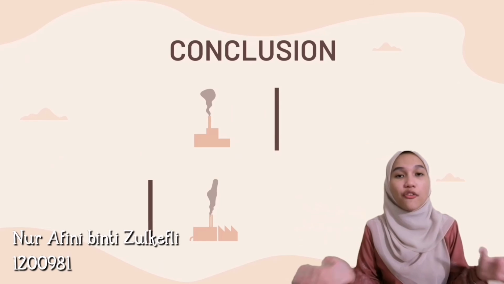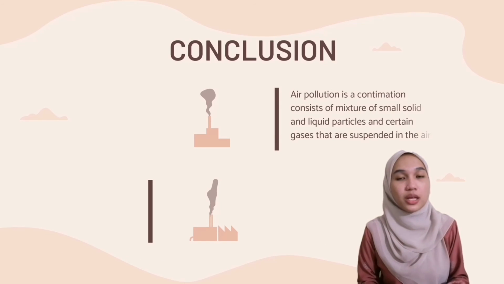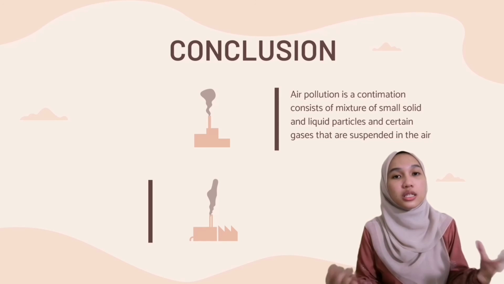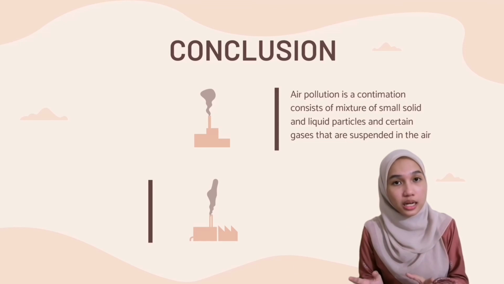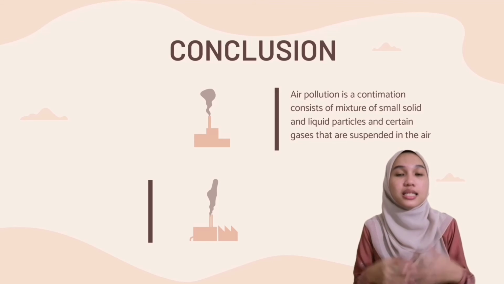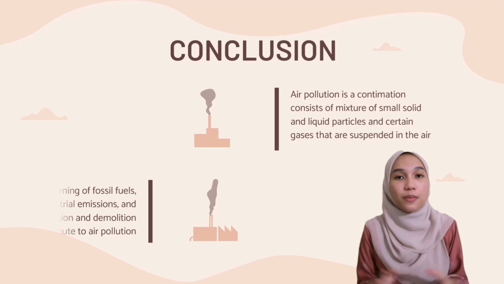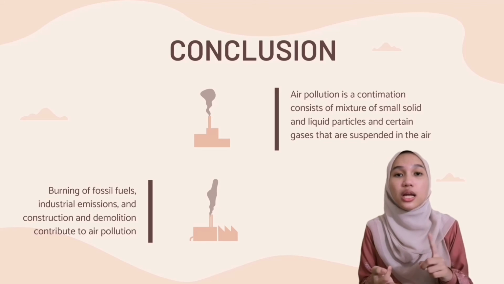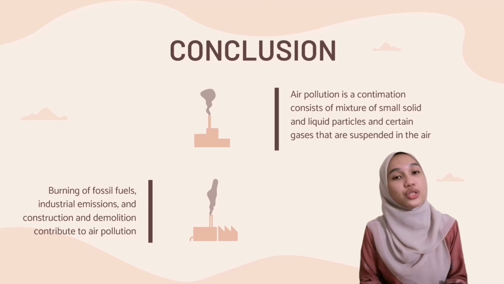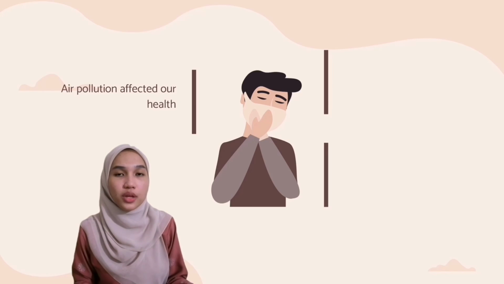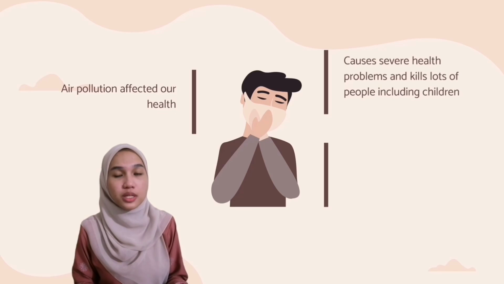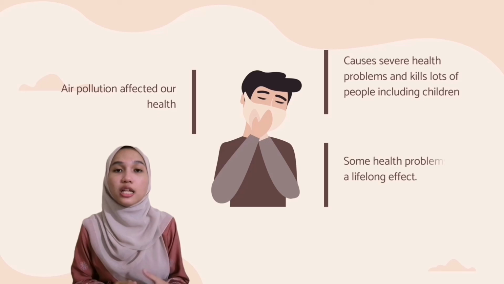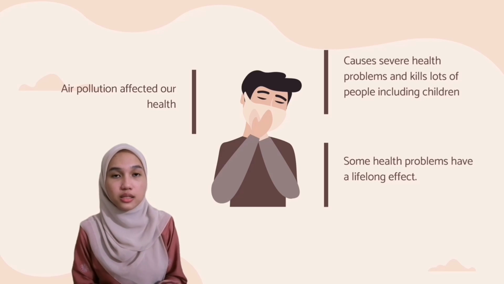In summary, we have mentioned that air pollution is a contamination consisting of small solid and liquid particles and certain gases that are suspended in the air. The burning of fossil fuels, construction and demolition, and industrial emissions contribute to air pollution. Moreover, air pollution affects our health. It causes severe health problems and kills lots of people, including children. Some of the health problems have a lifelong effect.